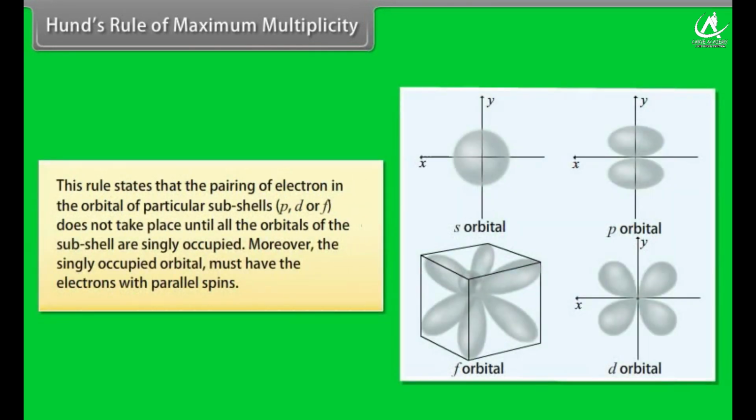Hund's rule of maximum multiplicity. This rule states that the pairing of electrons in the orbitals of a particular subshell, p, d or f, does not take place until all the orbitals of the subshell are singly occupied. Moreover, the singly occupied orbitals must have the electrons with parallel spin.